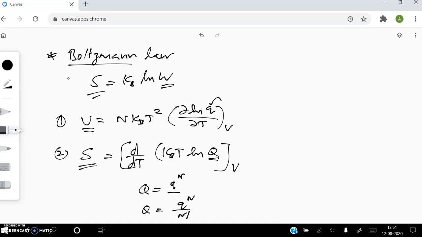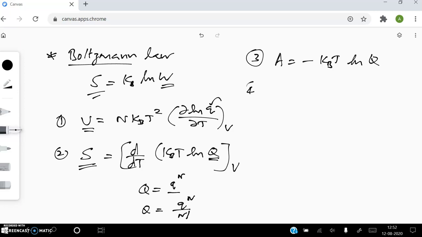Then listen, in the next lecture we are going to do numerical problems where I will give examples of how to calculate these thermodynamic functions using the partition functions. Then how Helmholtz energy is connected with the partition function. Helmholtz energy A is given as minus kB T ln capital Q, where capital Q is the canonical partition function.